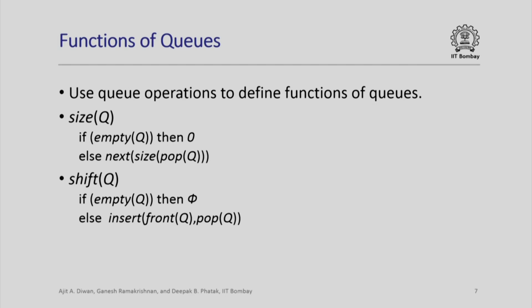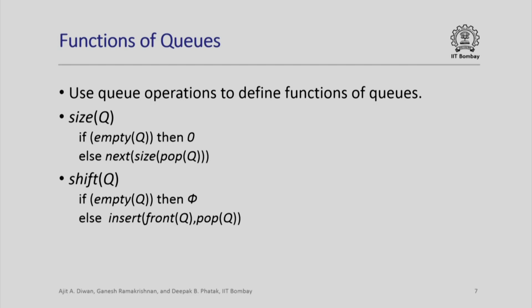So let us define some functions of queues, and we can use queue operations themselves to define these functions. So one way is to look at possible values of a queue. The standard way we have been using to define operations is to define it for the empty queue, and assuming it is defined for a queue s, you define it for the queue push x comma s. But instead we can also define it using the already defined operations on a queue.